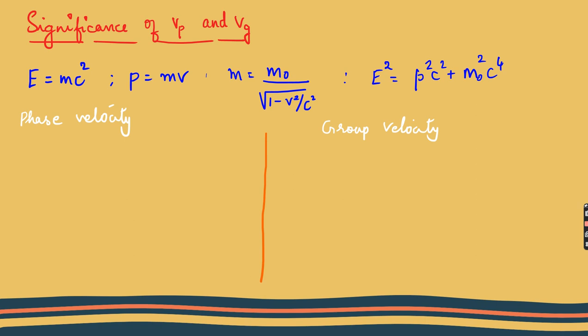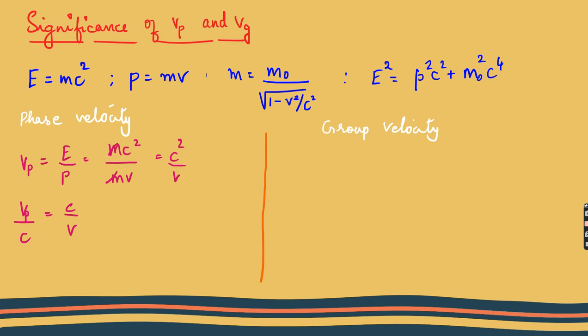So let us see the significance of Vp and Vg when I have a particle. Let me say that I have a particle and I have to find the velocity using my phase velocity and group velocity, and conclude which velocity is equal to my particle's velocity. These are a few common quantities taken over here. So I'm going to solve for phase velocity first. I know that Vp is equal to E by P, and I have E and P given over here. I'm going to consider this E and P, and I get c square by v. I can just write this c square as c into c, and I'm taking one of the c in the denominator. So Vp by c will be equal to c by v.